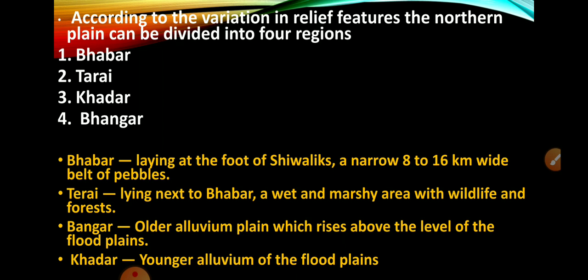Bhabar lies at the foothills of Shivaliks, a narrow 8 to 16 kilometre wide belt of pebbles. Pebbles are small stones. Tarai lies next to the Bhabar, a wet and marshy area with wildlife and forest. It is basically a marshy area or we can say wetland area.